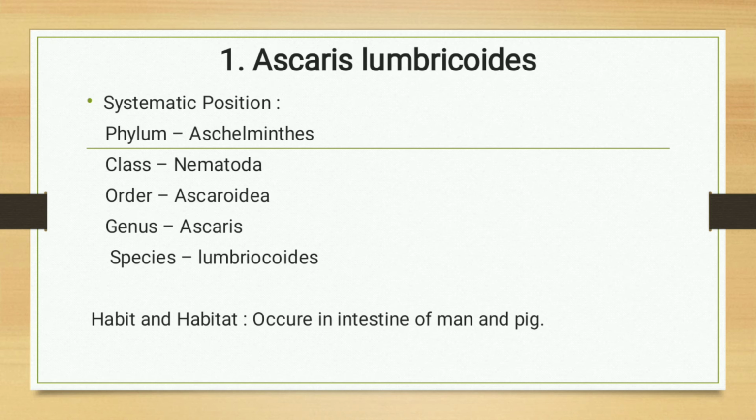Class Nematoda, order Ascaroidea, genus Ascaris, and species lumbricoides. Now habit and habitat: they occur in the intestine of man and pig also.